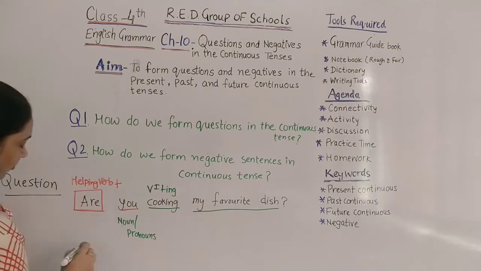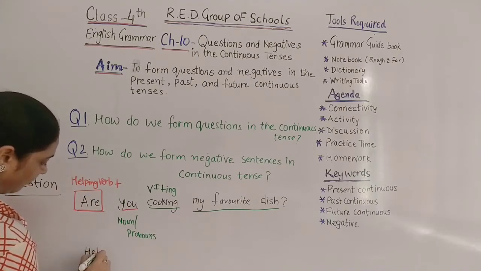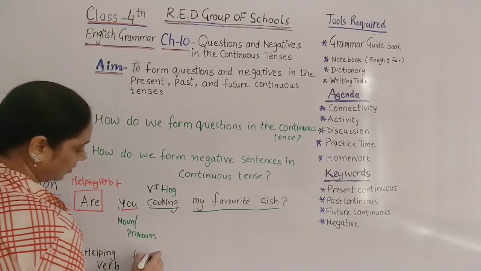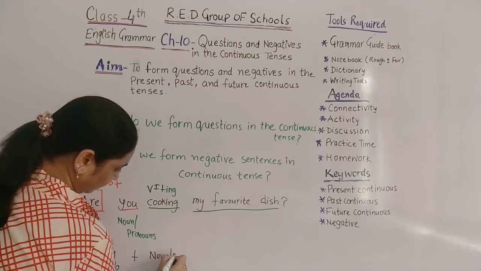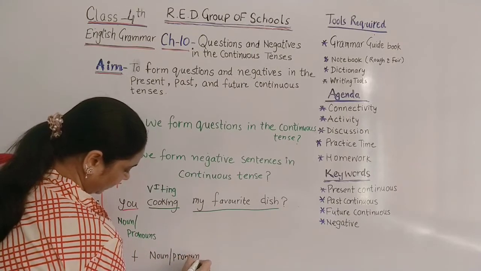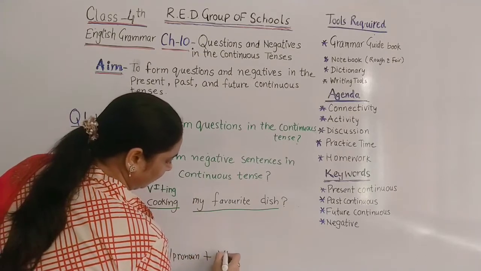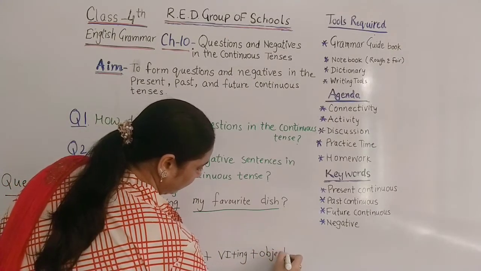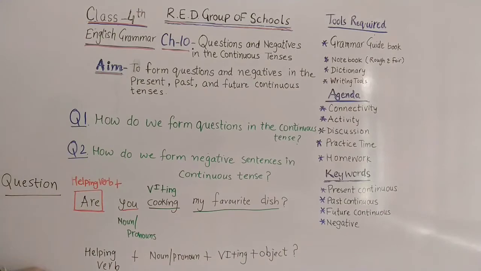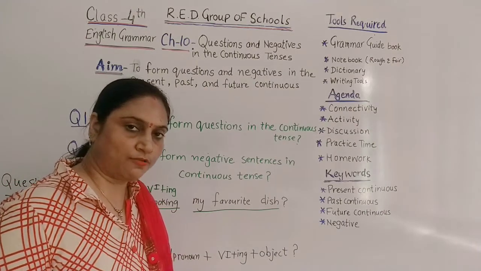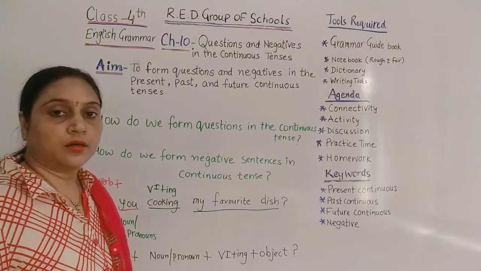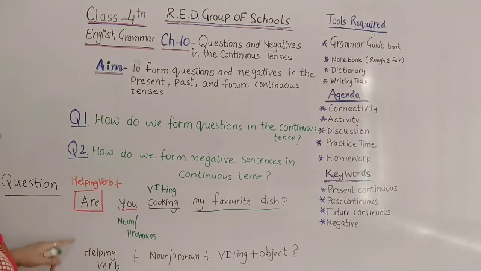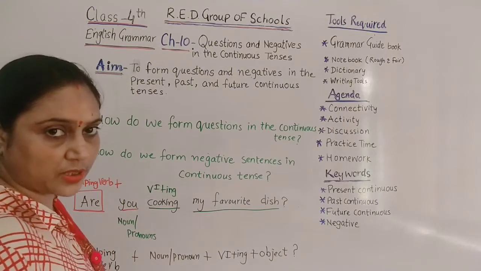Okay, in this question pattern we see that first of all the helping verb, then we have to put noun or pronoun, and then we have to put main verb plus ing, and then plus the object part of that sentence, and then the question mark. So this is the proper pattern of a question sentence in the present, past or future continuous tense. This depends on which helping verb we have put at the beginning part of the sentence.